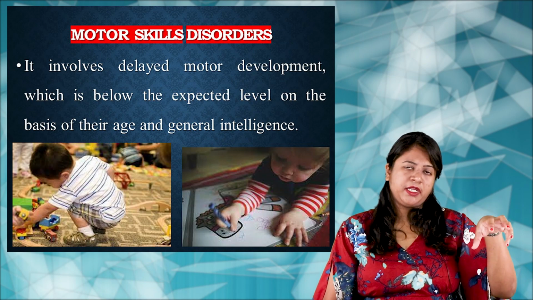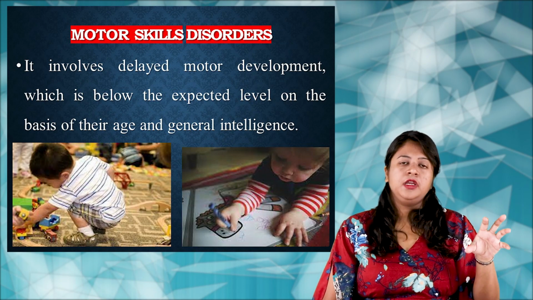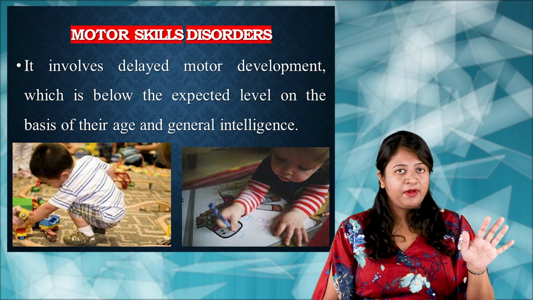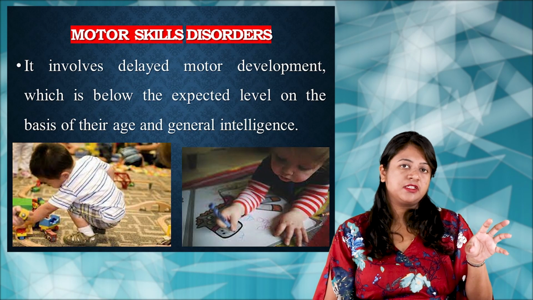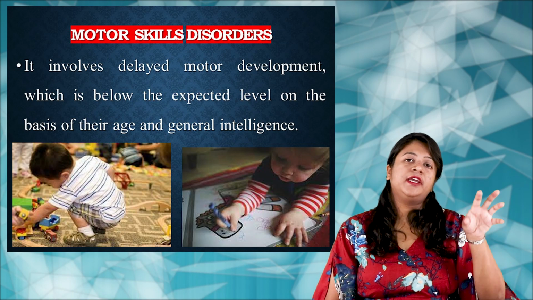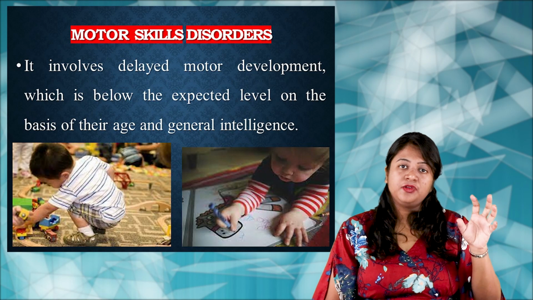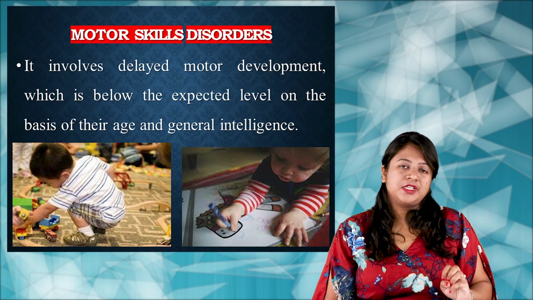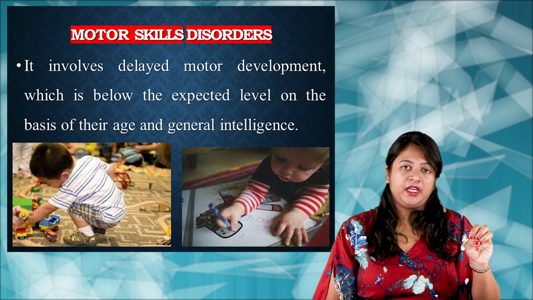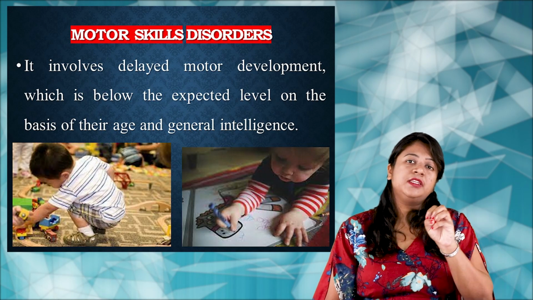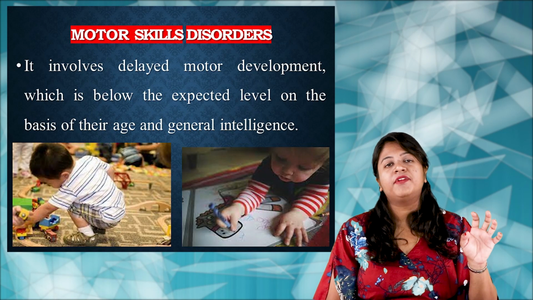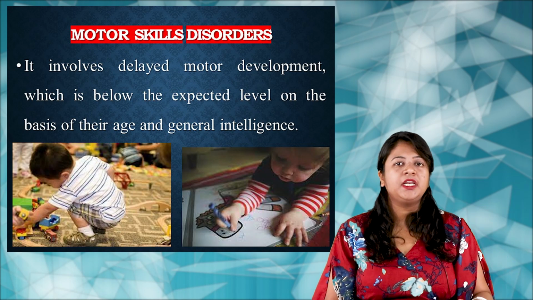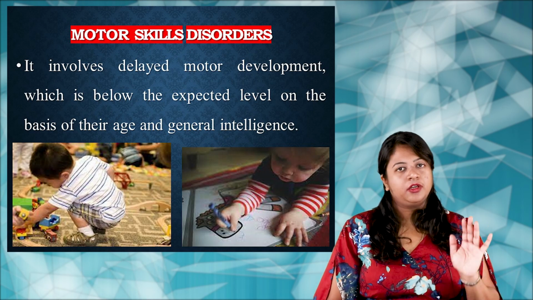So if you take a particular age group, say a toddler, right? In that particular age group, the toddler will have a specific developmental stage and the milestone that he has to attain, and the general IQ that he has got, right? And also the motor functions, what are those things that have to be developed in that particular age. But a child with this motor skill disorder will have a delay in the development of the motor skill related to the particular age or the general intelligence.